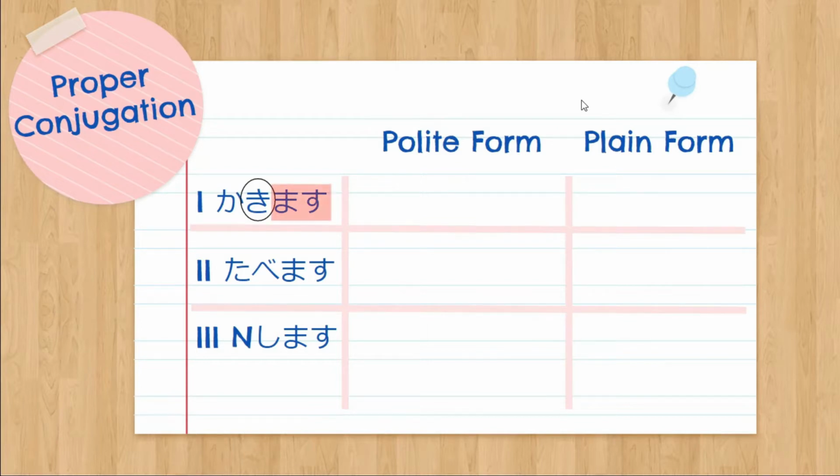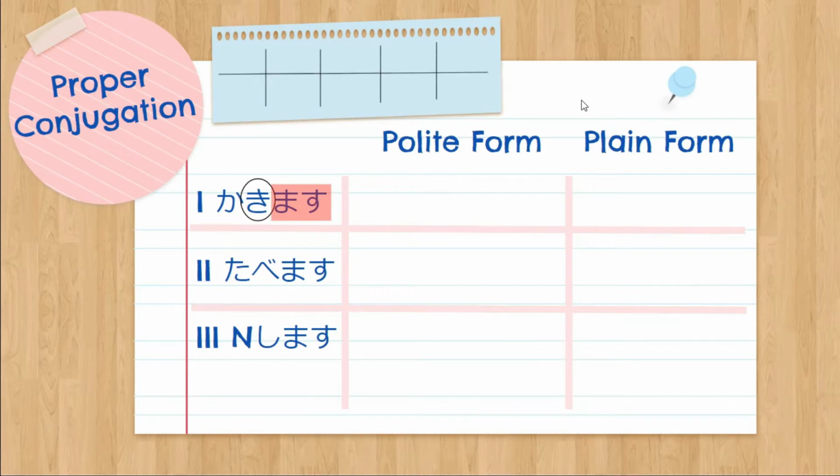So let's go back to our hiragana table. We have the A column, I column, U column, E column, and O column. We have to focus here on the E column. So kakimasu is in this column.